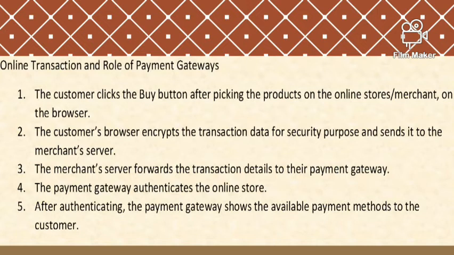After that, the payment gateway authenticates the online store. After authenticating, the payment gateway shows the available payment methods to the customer. This is how an online transaction happens with the help of payment gateways. More points you'll see in the next slide.